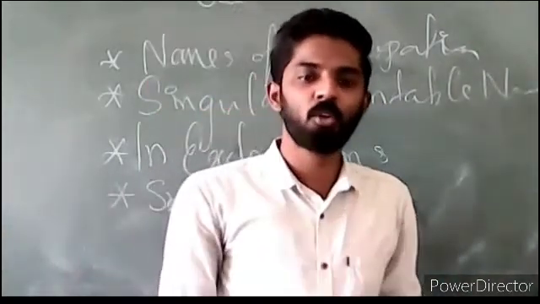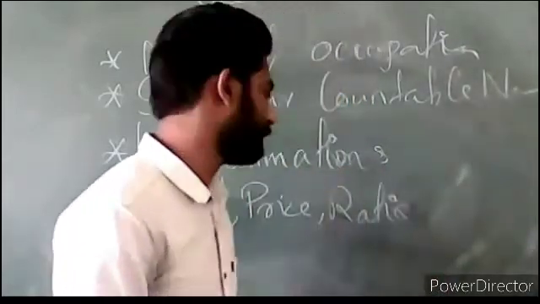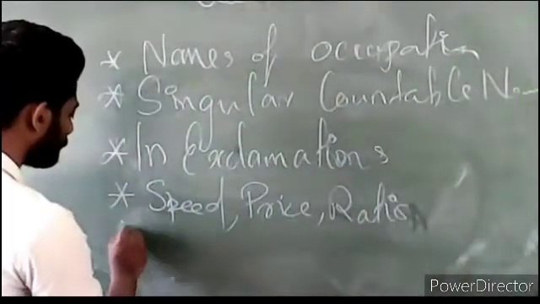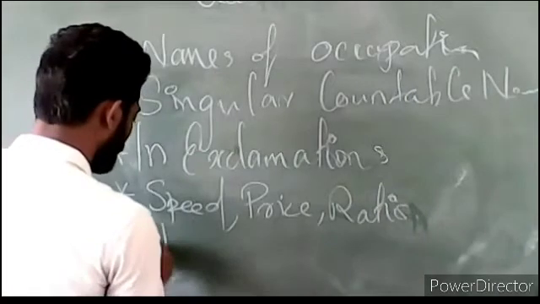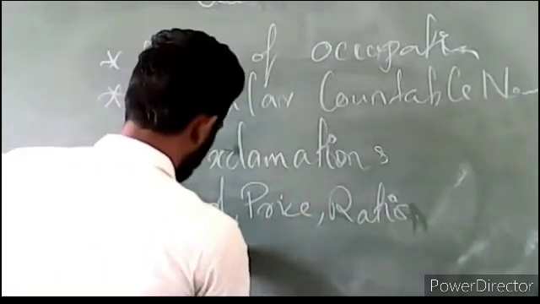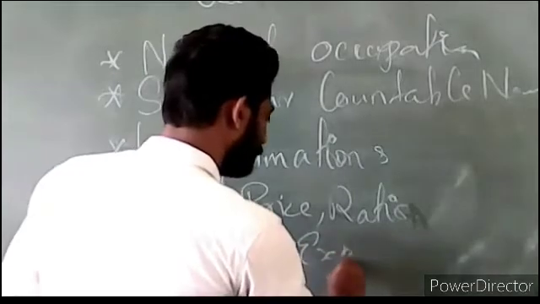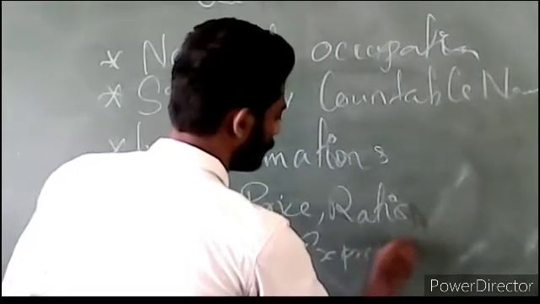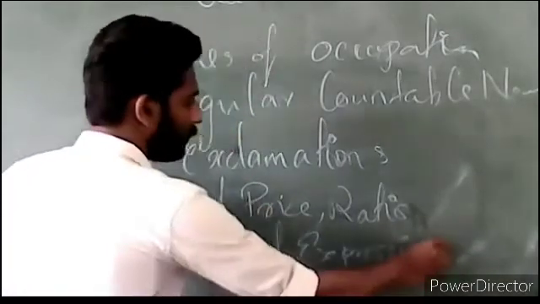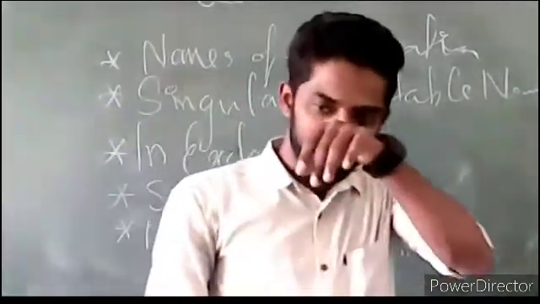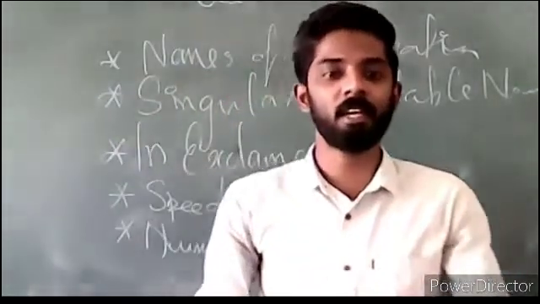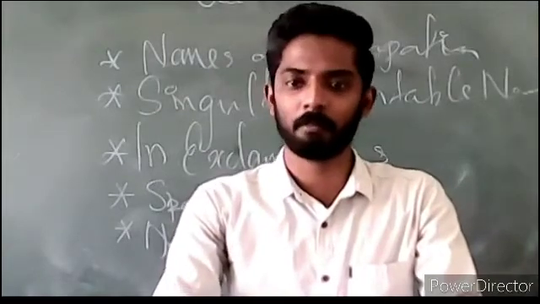And the last one is with certain numerical expressions. With numerical expressions, we use the indefinite article. Okay.